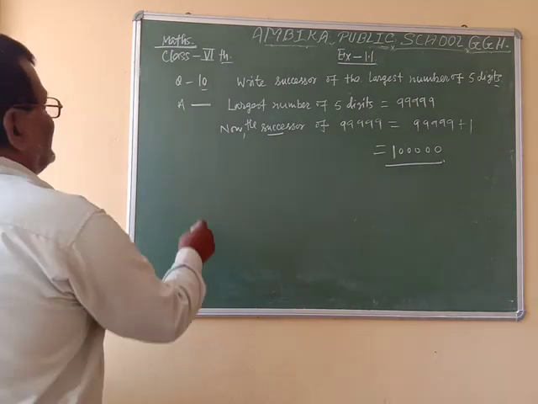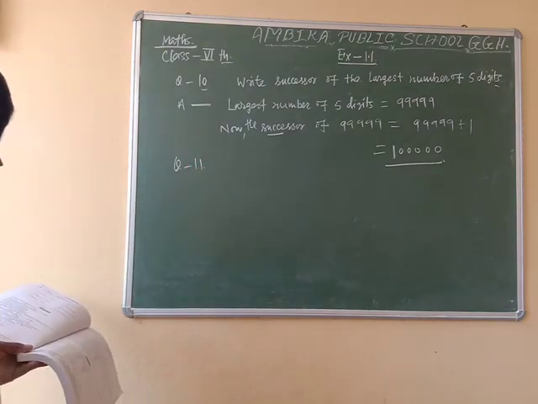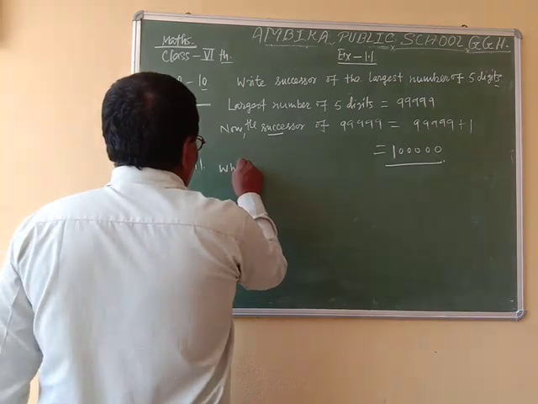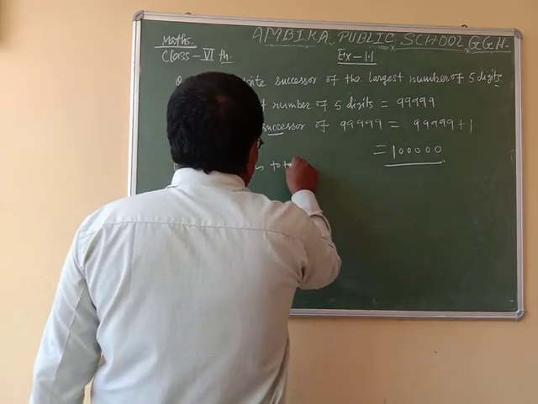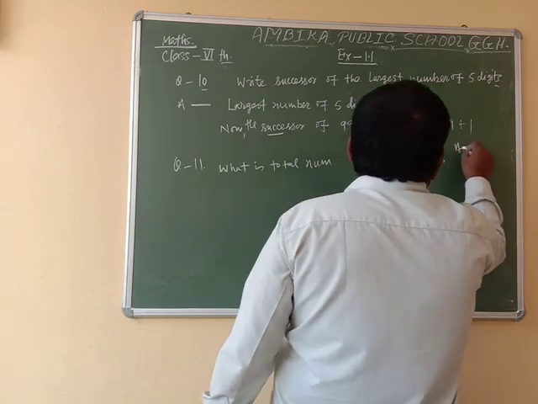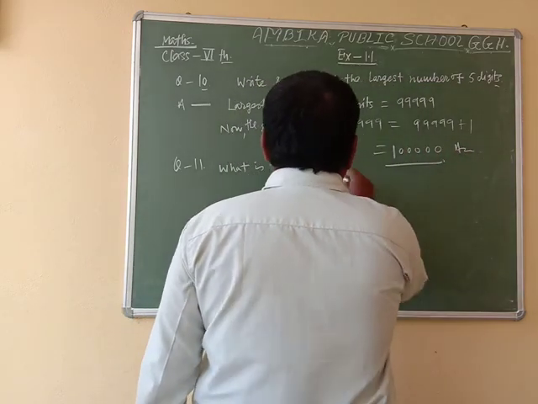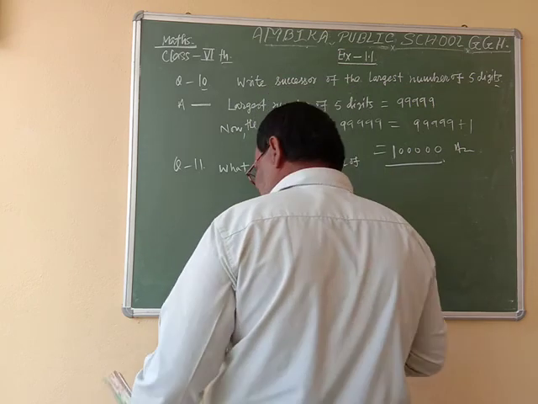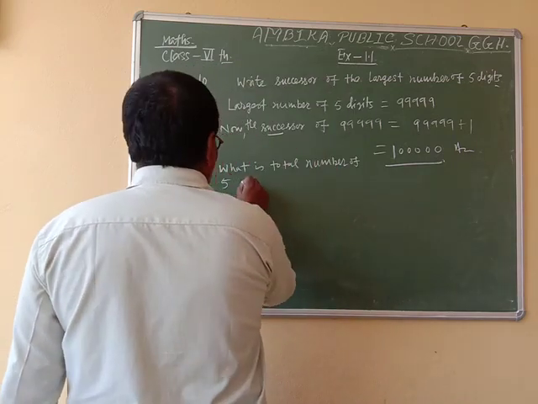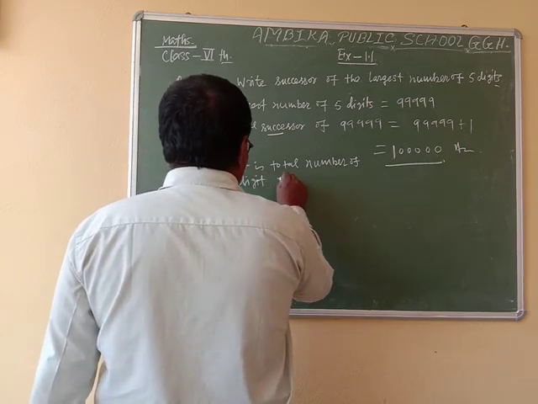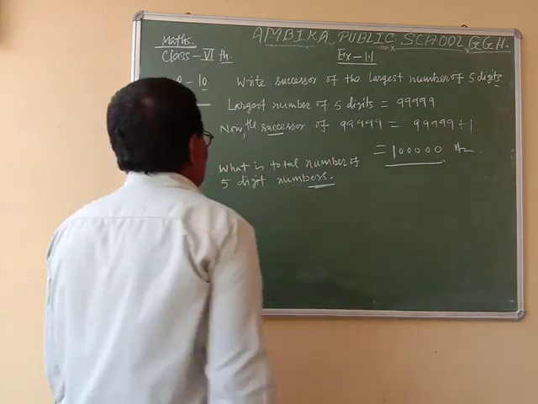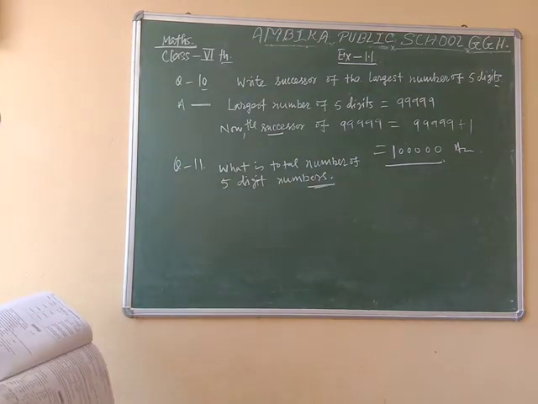Now we have question number 11: what is the total number of 5 digit numbers?